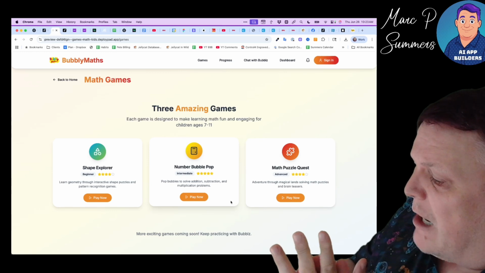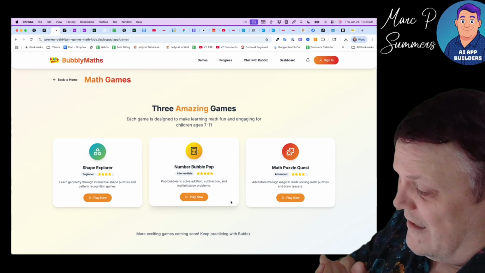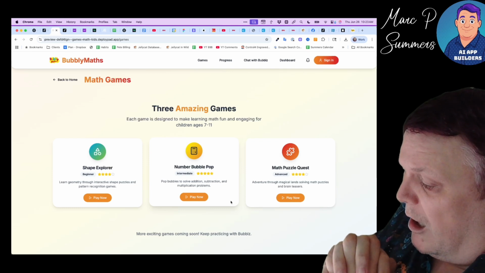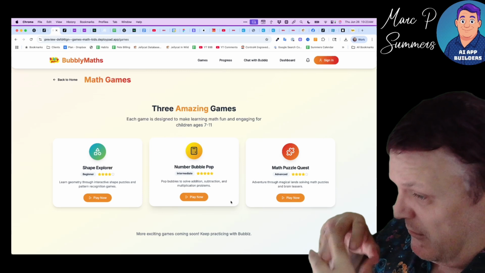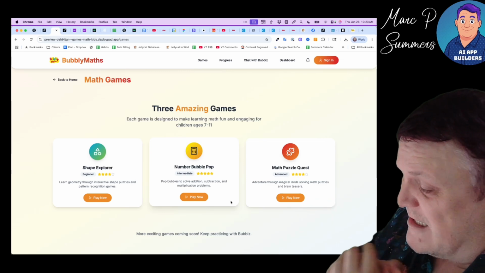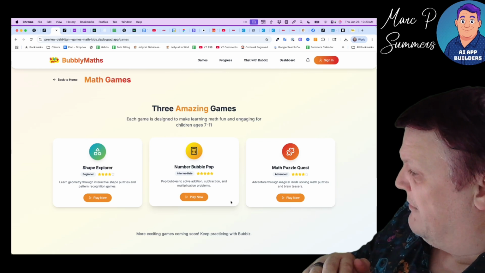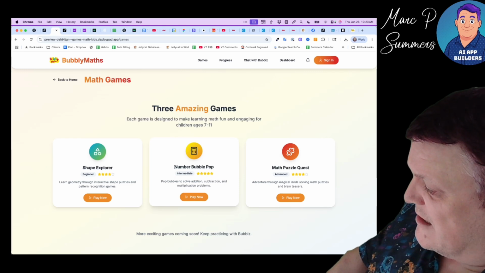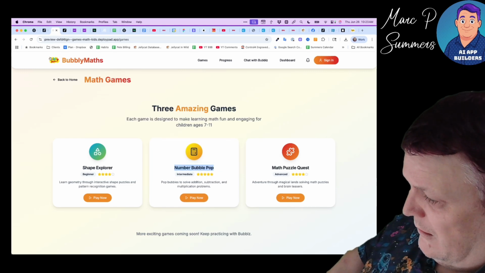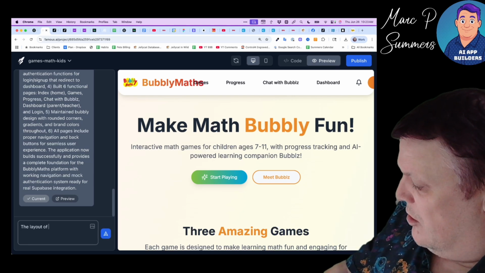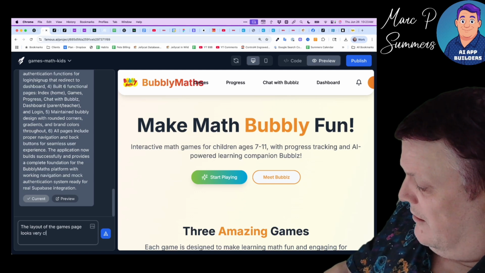But the next prompt I would probably send it, because I'm excited about these games, is can we make the number bubble pop game functional and create a way of that being a fun game, and just see what it does. What have we got? We've got about 5 more minutes. Let's just be adventurous and ask it to do that. The layout of the games page looks very clean.